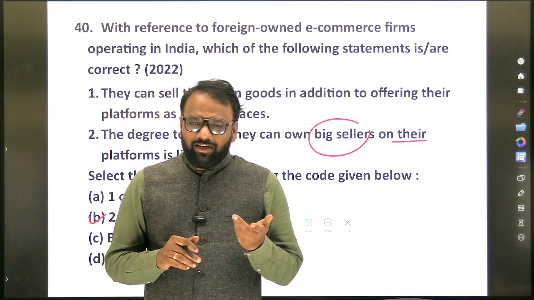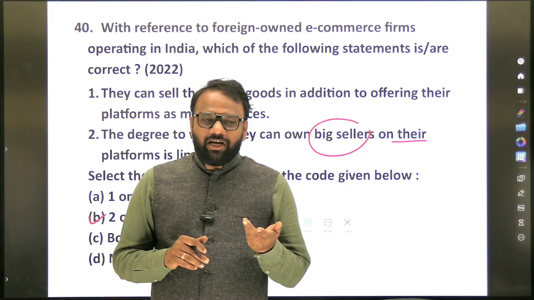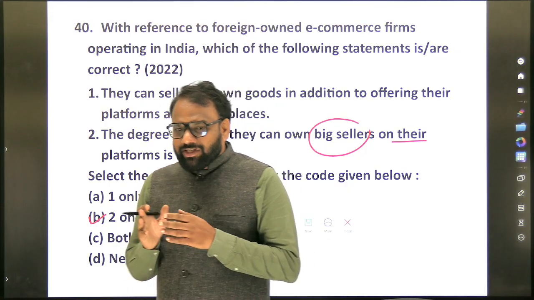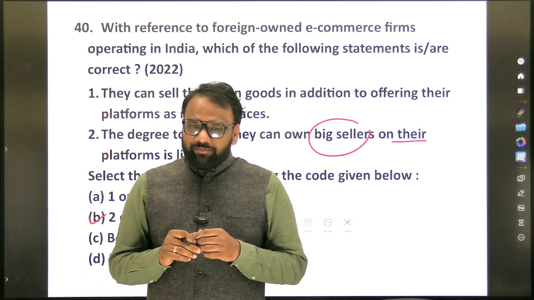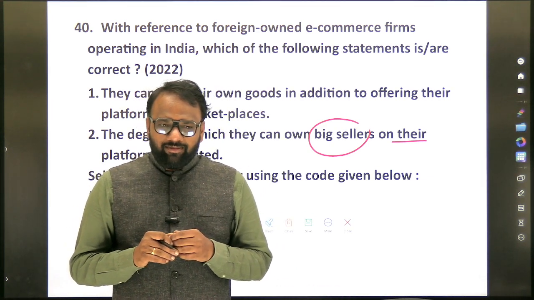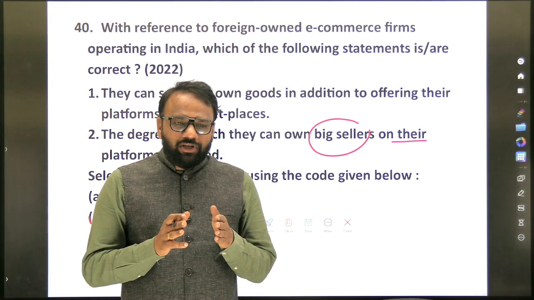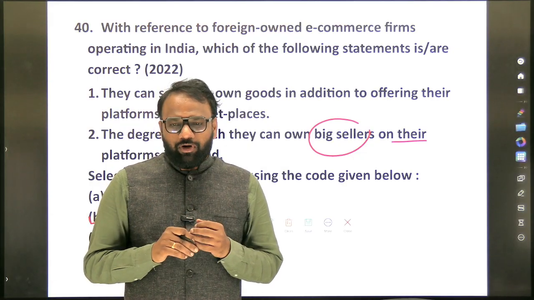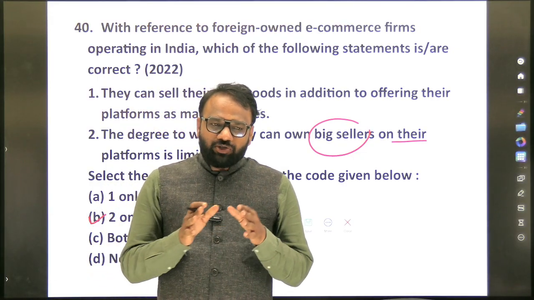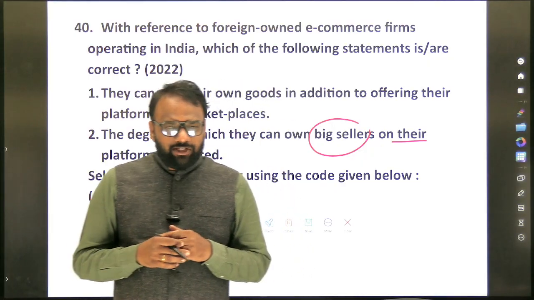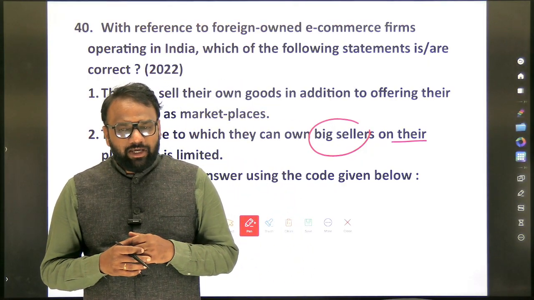Either you can start a marketplace model or an inventory model. What is the difference between inventory and marketplace? In case of inventory, they have their own godown, they have their own products, all the products are stored in a particular godown, and from there they start dispatching the items. This is the inventory model.